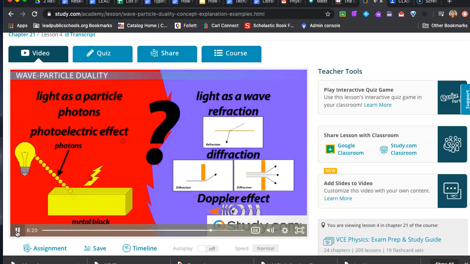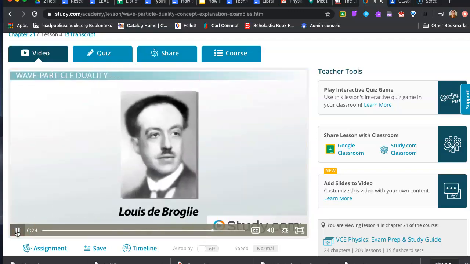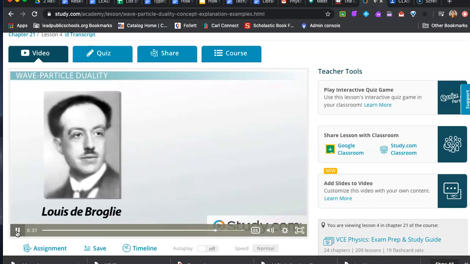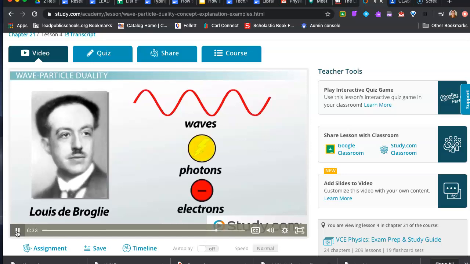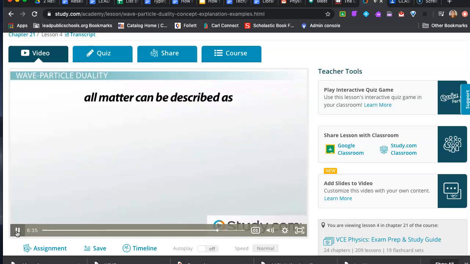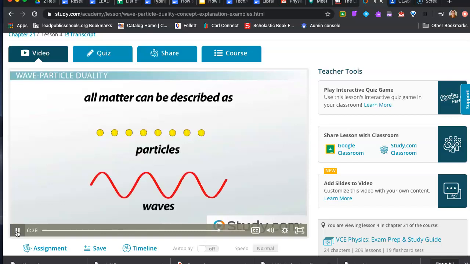Scientists are still working at the kinks, and it may be that someday we change our minds about the theory. But for now, most scientists agree that de Broglie's hypothesis sufficiently explains the observations we have made about waves, photons, and electrons. All matter can be described in terms of particles and in terms of waves. Light behaves most obviously as a wave, but there are some instances where it acts like a stream of particles in the form of photons.